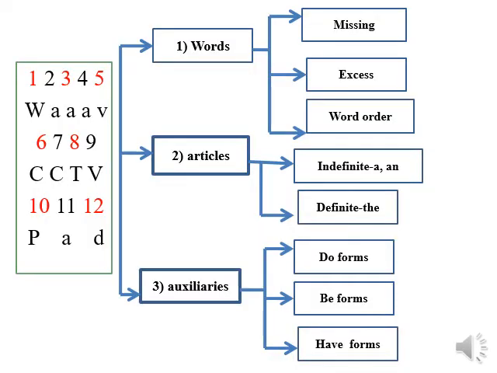Here W stands for words, and in words, the errors may be missing words, excess words, or word order mistakes. A stands for articles like indefinite article a or an and definite article the. But there is less scope of giving article mistakes in the editing. A stands for auxiliaries like do forms: do, does, did. B forms like am, is, are, was, were, being, been. And have forms like have, has, had.